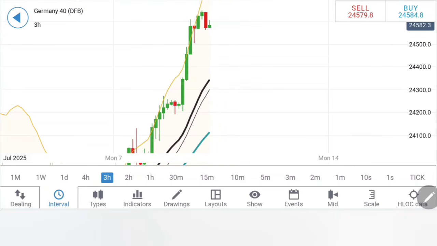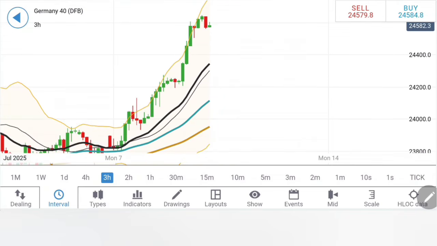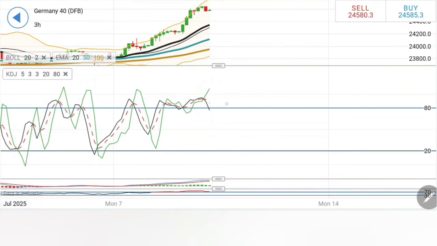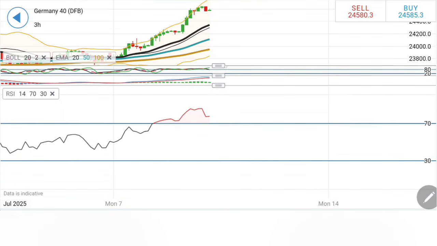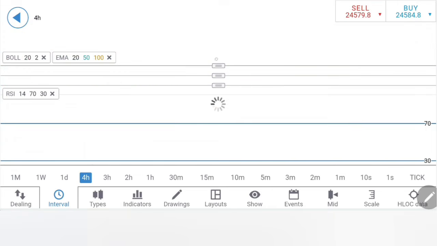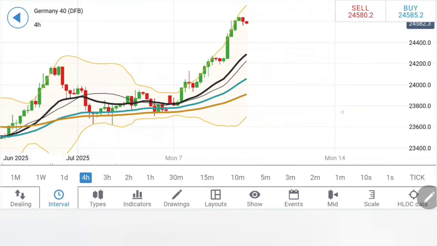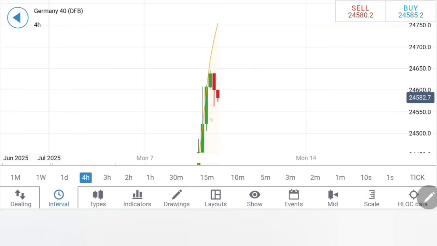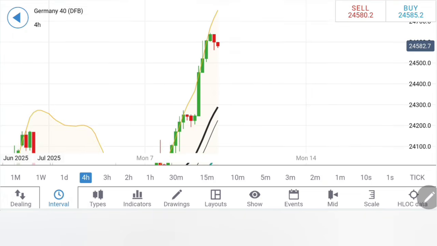And then in fact 24,400, 24,350 and 24,200 could also be seen. Stochastic looking down, MACD trying to converge, RSI staying overbought. Things are slightly overbought here for Germany. On the 4-hour chart, similar observations, so far higher lows are seen. So let it stay below 24,565.40. This will confirm further correction on the downside here.